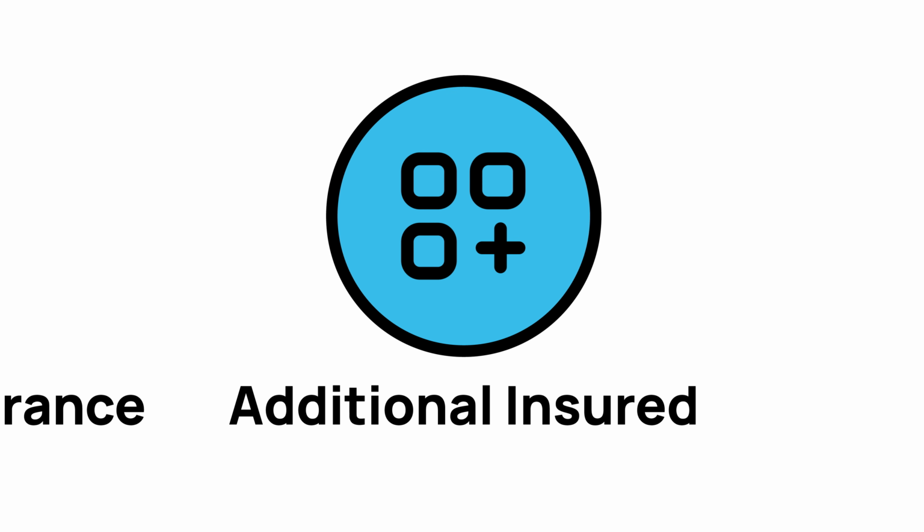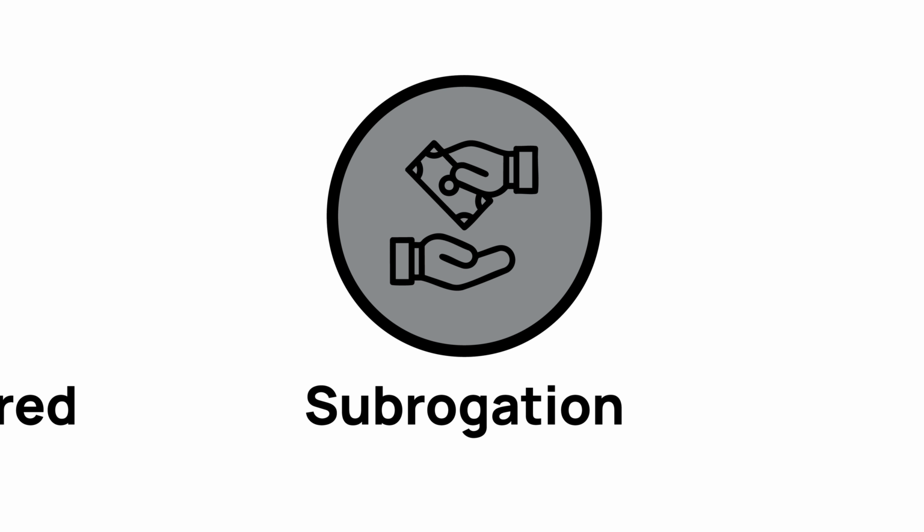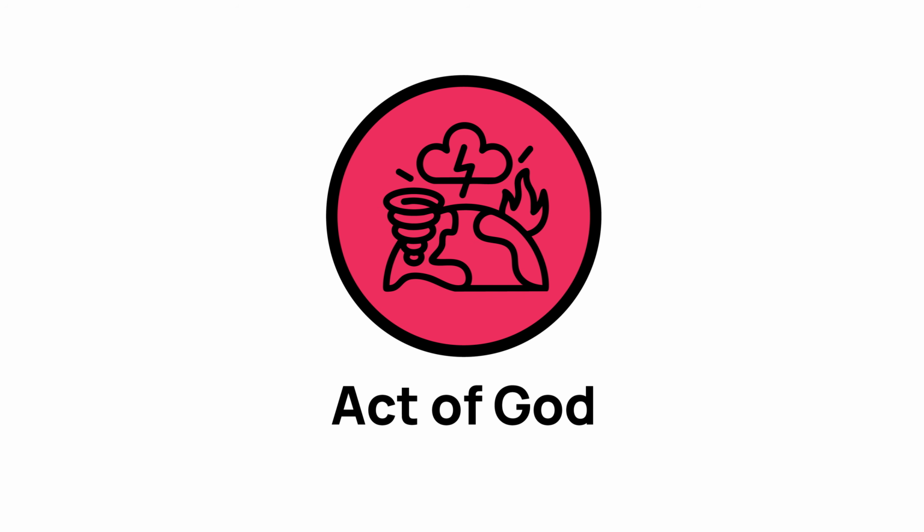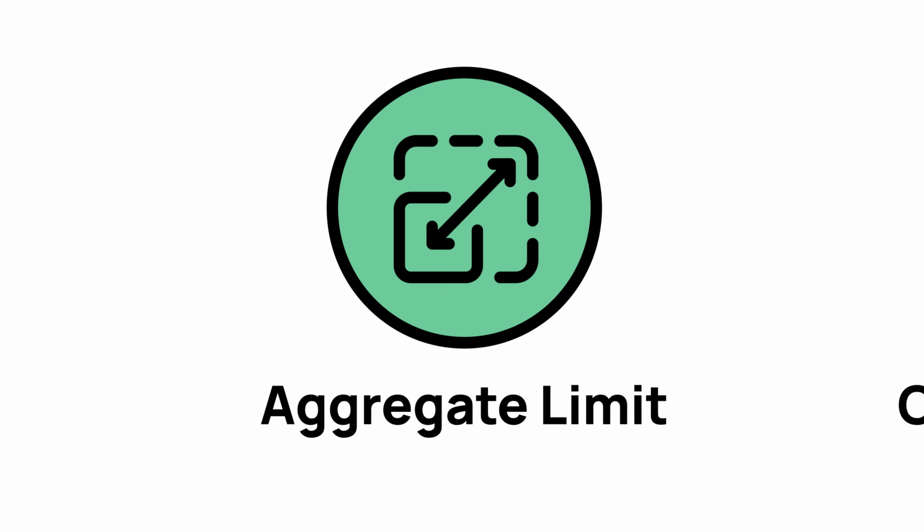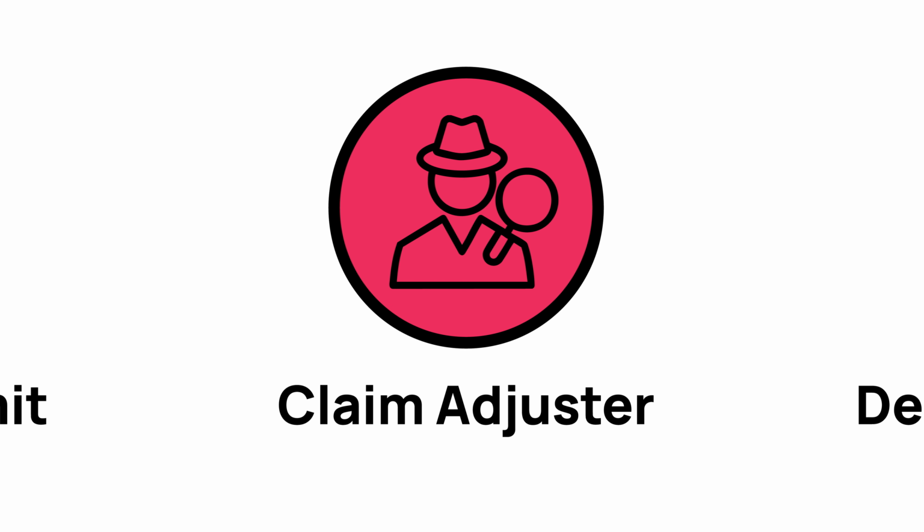Additional insured, a person or entity added to your policy for shared protection. Subrogation, the insurer's right to recover money from the at-fault party after paying your claim. Act of God, a natural event, like a storm or earthquake, outside human control. Aggregate limit, the most your policy will pay in total for all claims in a policy period. Claim adjuster, the person who investigates and settles your claim.